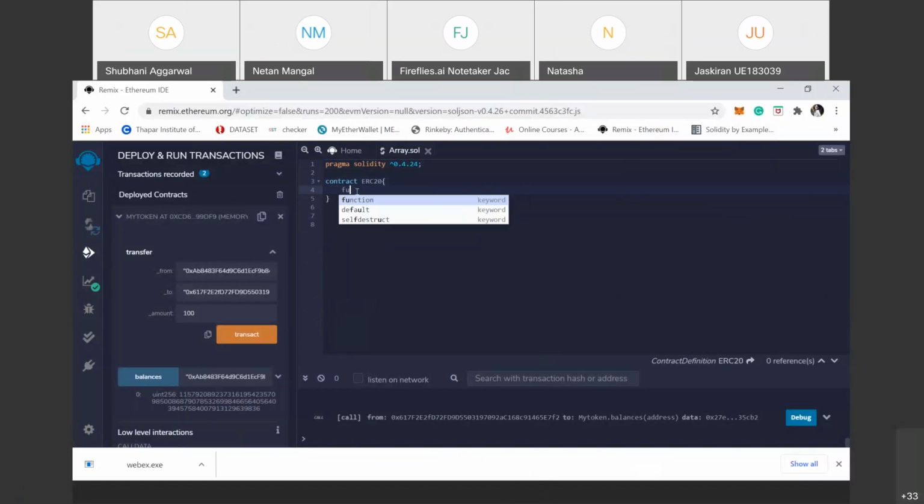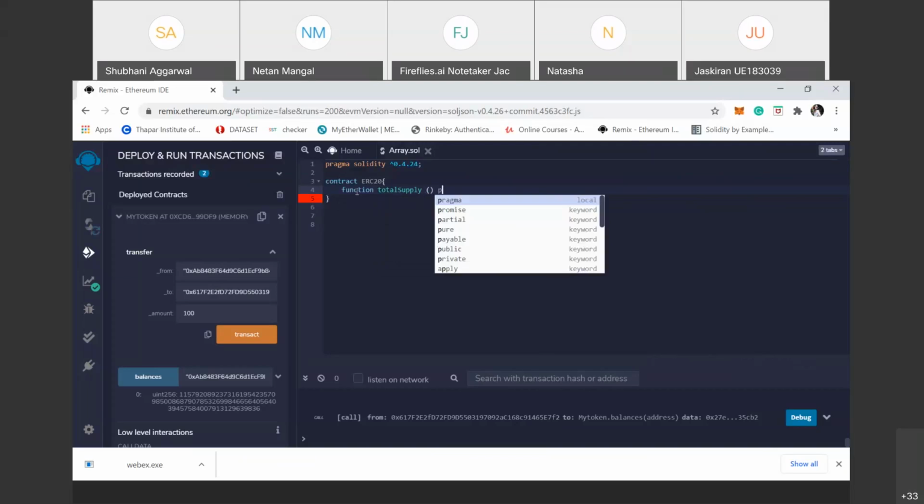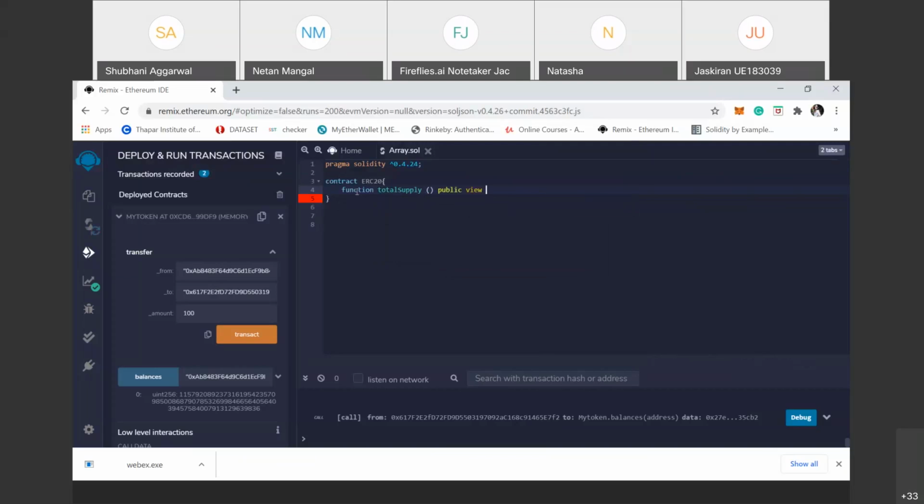So function total supply, public view returns a value.